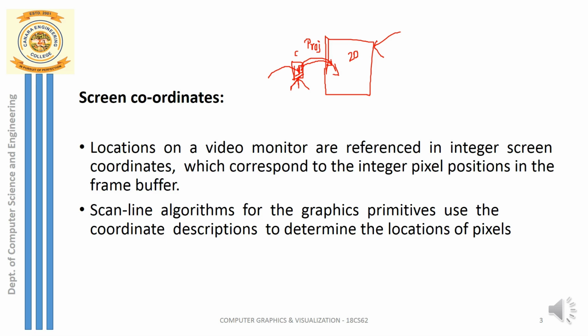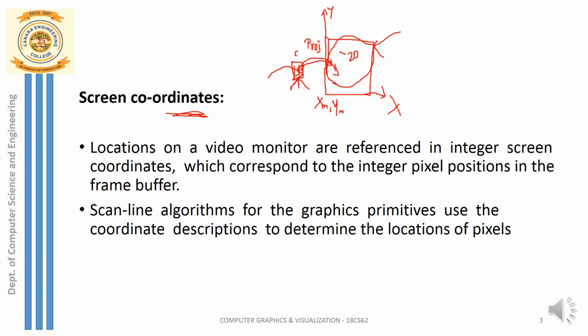So here let me tell only about the screen coordinates. Here you can see the screen coordinates. The screen looks like a rectangle, and this rectangle has a boundary. I can take this as my minimum boundary. Let me take the horizontal direction as the x-axis, so this minimum boundary is x minimum. Vertically I can take the y-axis. Since it is a 2D screen, I have represented this with the help of the x-axis and y-axis only. So my minimum boundary is x minimum and the minimum y boundary is y minimum.